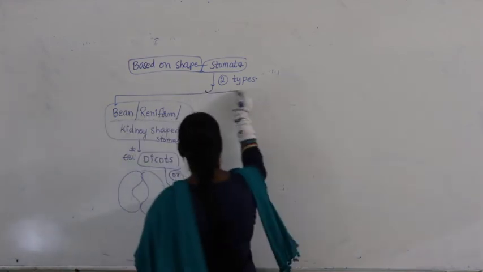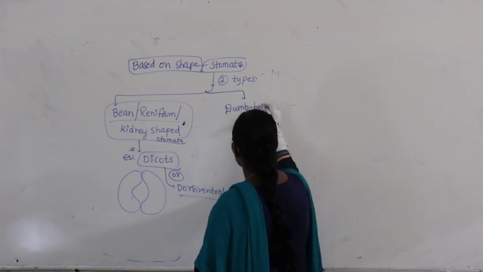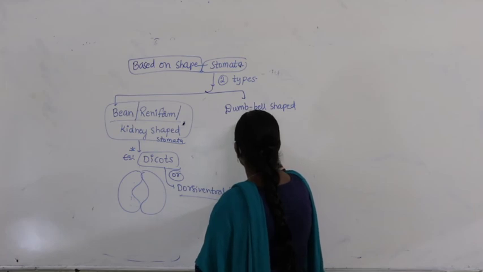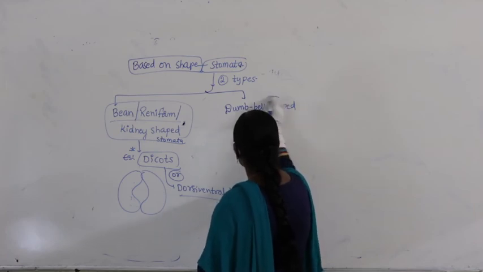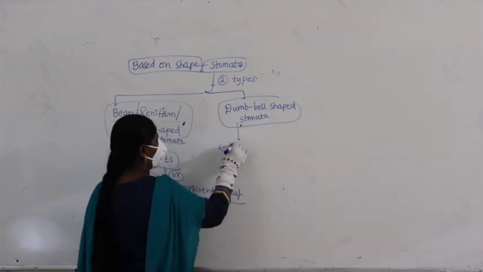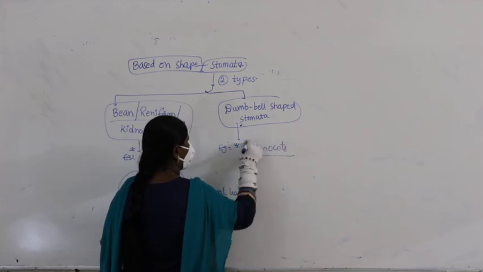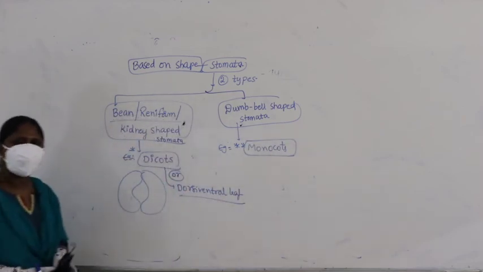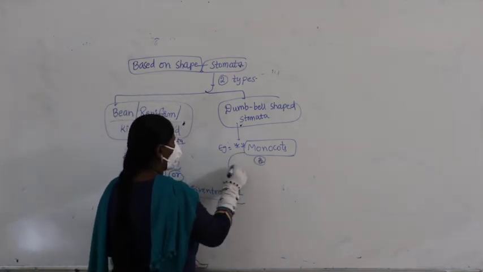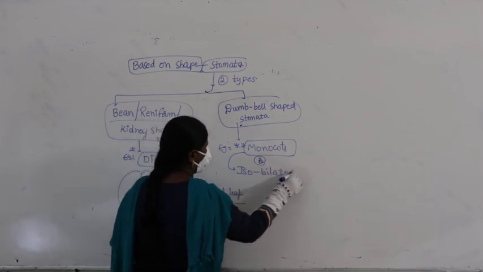Similarly, we say dumbbell shaped stomata. Now, dumbbell shaped stomata, where can you find them? Most commonly we find them in monocots, very clearly observed in the isobilateral leaf.